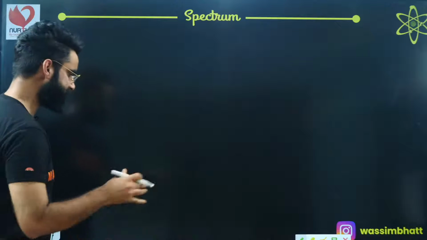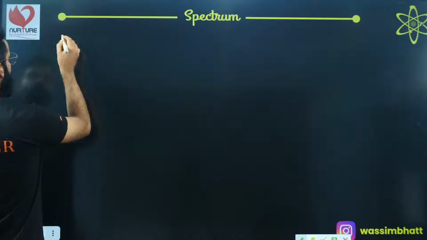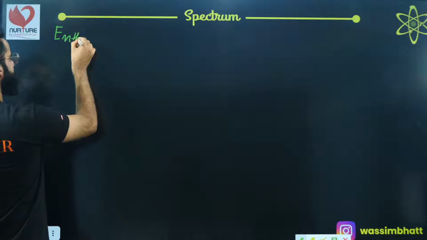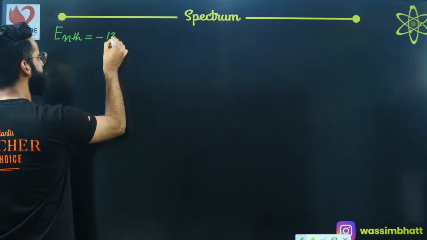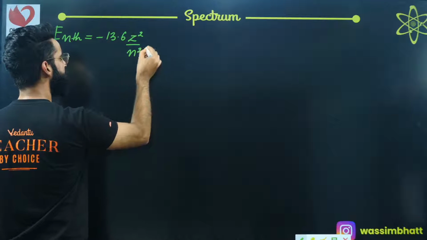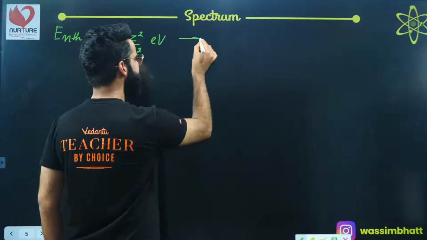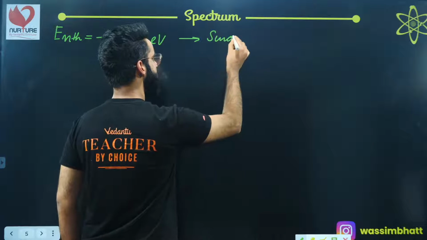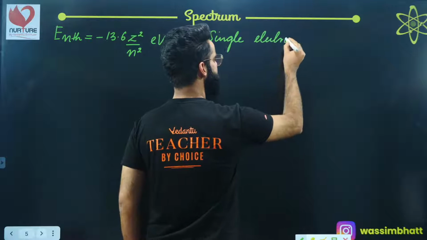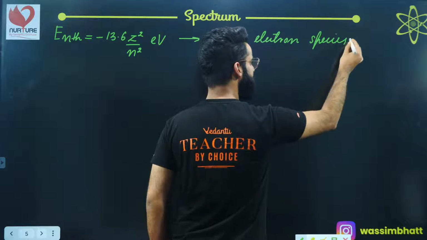And if you remember, as far as Bohr theory is concerned, the total energy of the electron in the nth Bohr's orbit is given by the formula minus 13.6 Z square divided by n square electron volts, and this formula is only valid for single electron species. This is something which we have discussed in the last session. I have given you the derivation of this formula as well, if you remember.